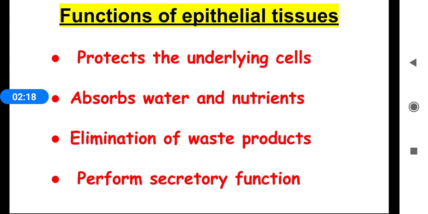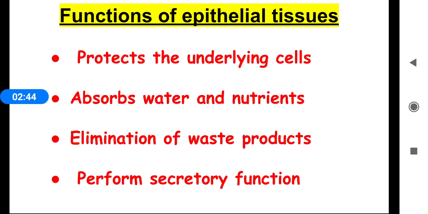Functions of epithelial tissues. Skin is the outer covering of the body which protects our body parts. So the epithelial tissues in the skin protect the underlying cells from drying, injury, and microbial infections. These tissues help in absorption of water and nutrients.